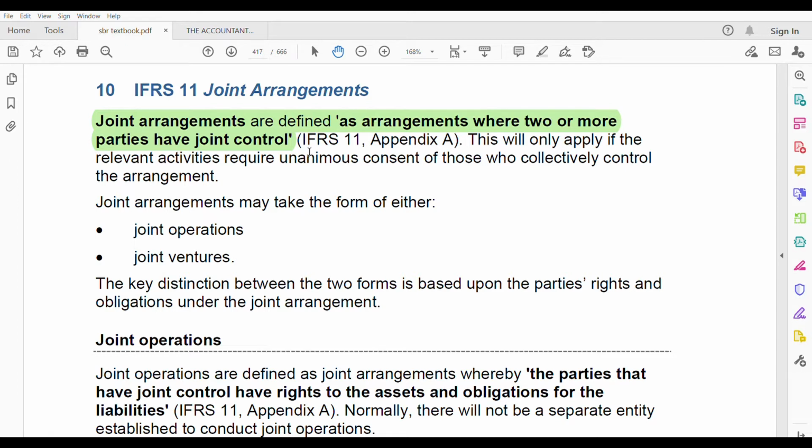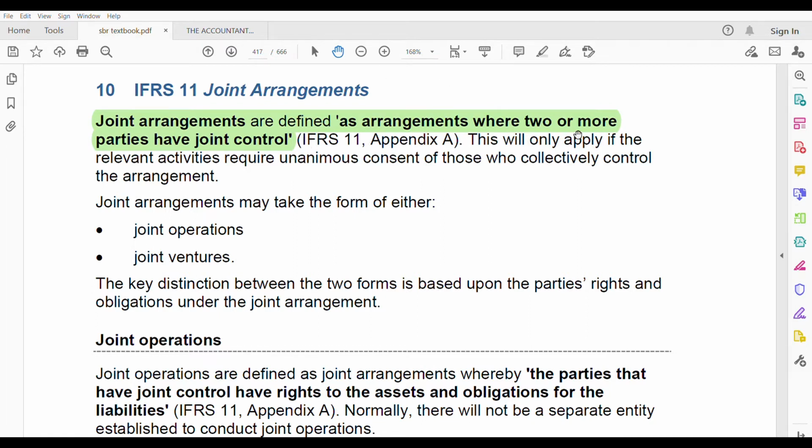The key word is joint control. If in your answer you are just writing control, you will not get marks. You have to write joint control. That means jointly they should have the control. It should be two or more. Two is the minimum. One person cannot have a joint arrangement. It could be 2, 3, 4. There is no maximum number, but the minimum is 2. Whoever it is, if there are 2, both should have control, that means joint control. If there are 3, all 3 should have joint control. That is the meaning of joint arrangements.